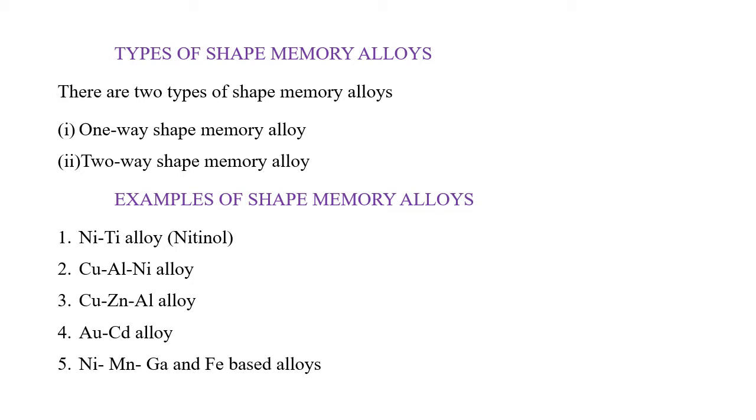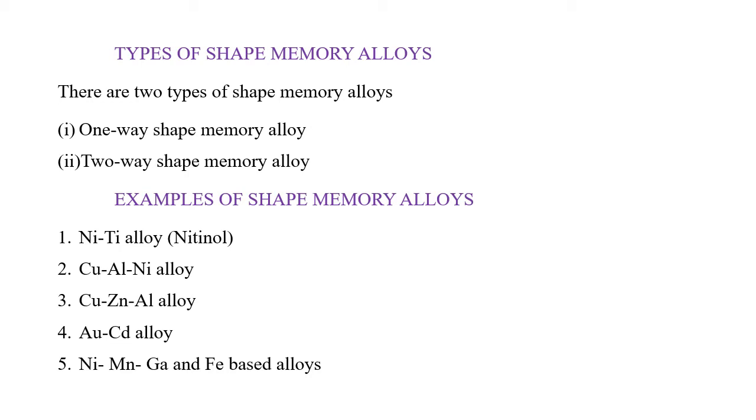Next, examples of shape memory alloys. Generally, shape memory alloys are intermetallic compounds having superlattice structures and metallic, ionic, covalent characteristics. Thus, they have the properties of both metal and ceramics.